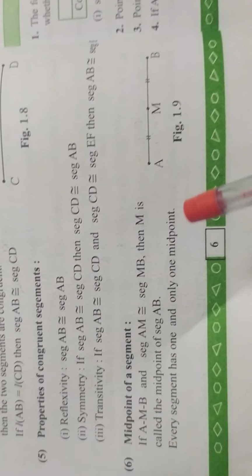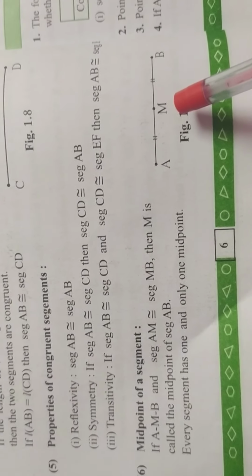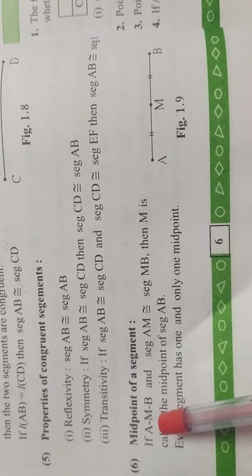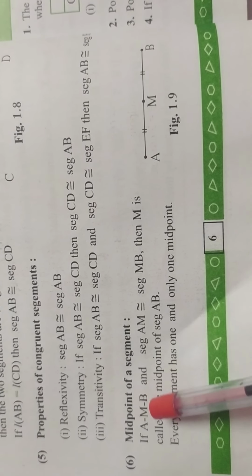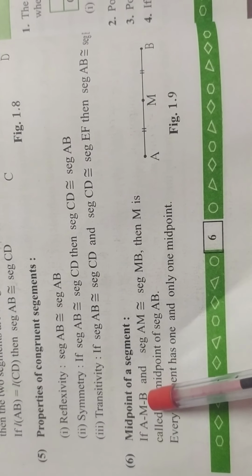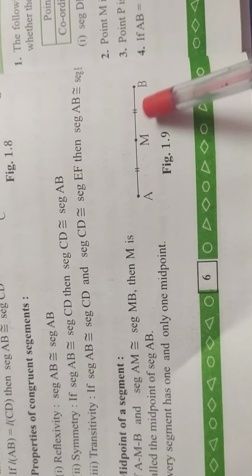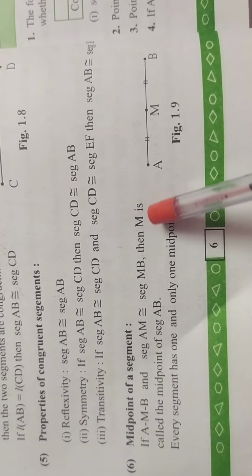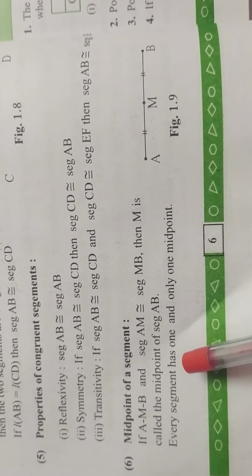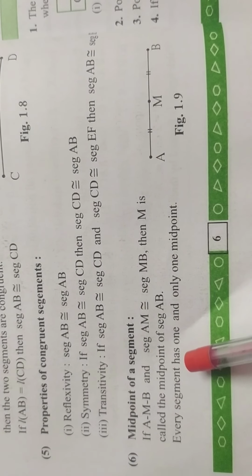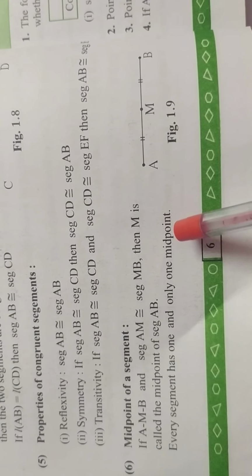Now midpoint. Suppose point M divides the segment into two equal parts, then point M is said to be the midpoint. Here, A-M-B means M is in between A and B, and AM and MB are both equal in measure. Then M is called the midpoint of segment AB. Here is an important property, 1 mark question, true or false: every segment has one and only one midpoint. Okay.